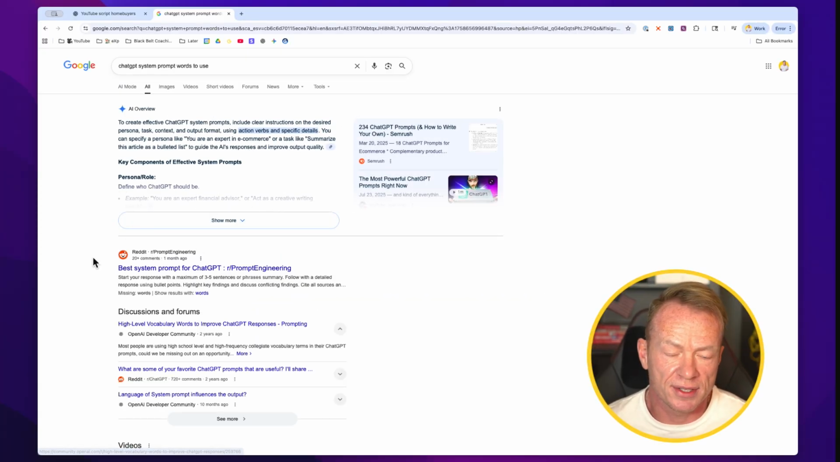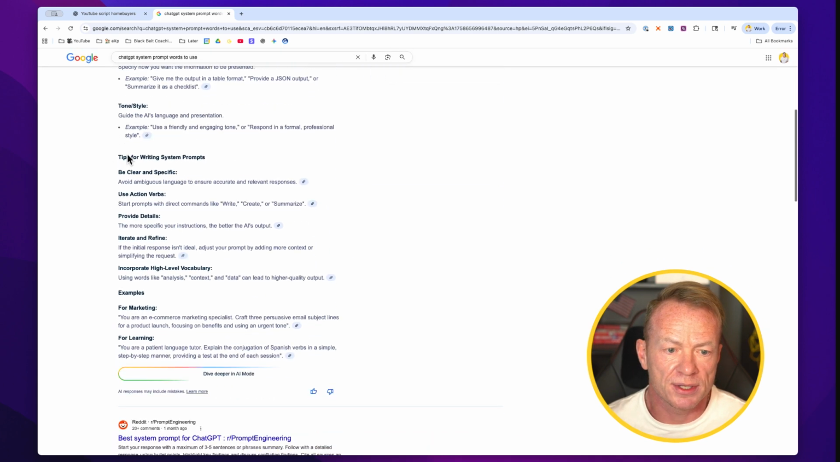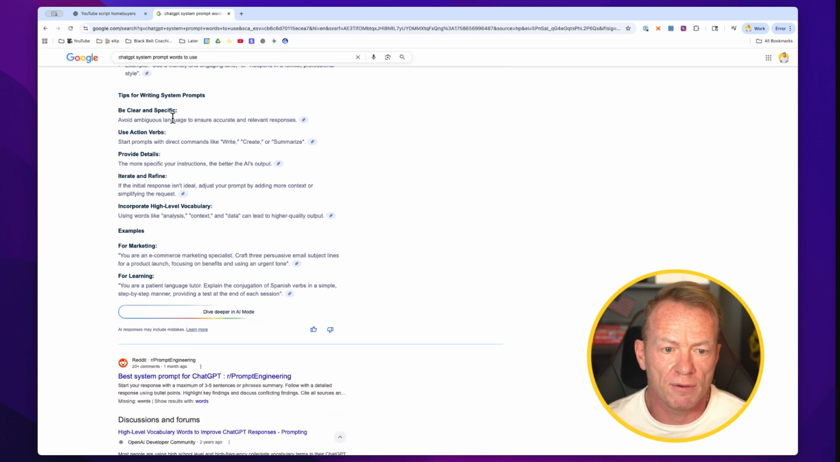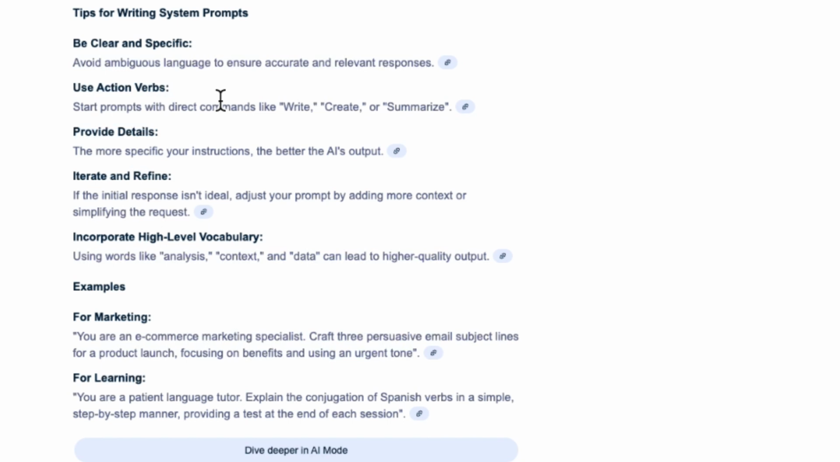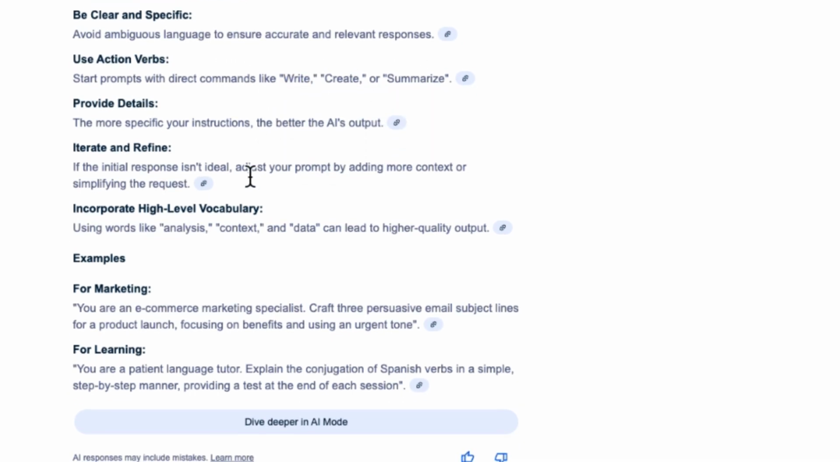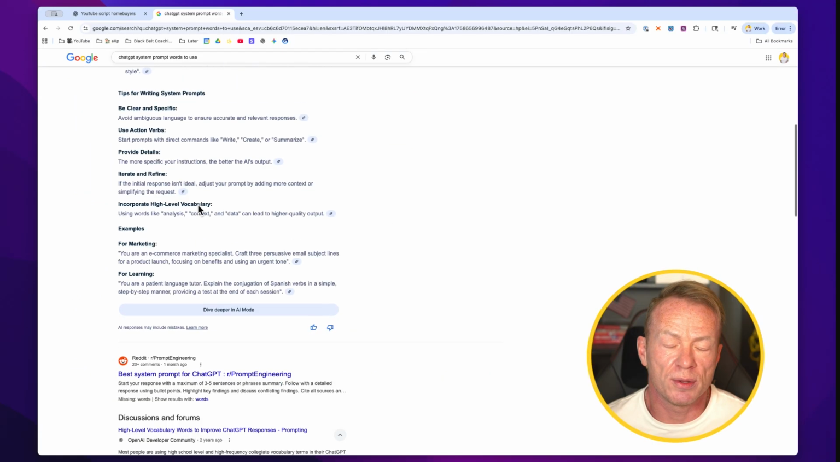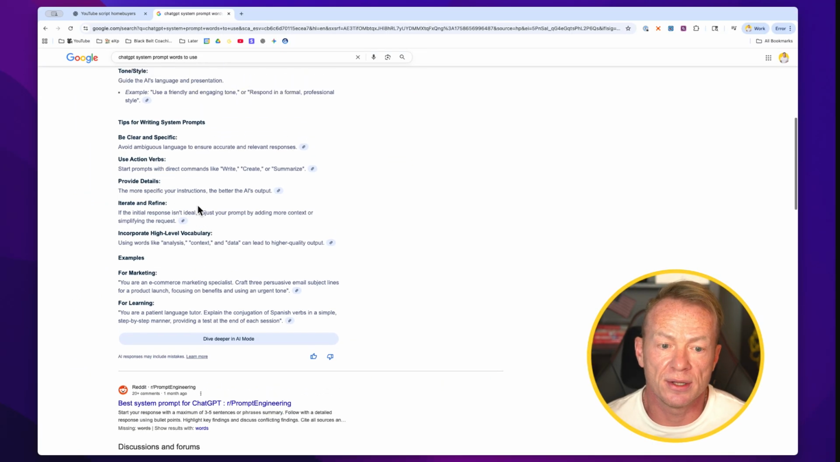Now, there'll be a lot of Reddit documents and stuff like that. Typically at the top, it will give you some. But we can come down here, look, tips for writing system prompts: avoid ambiguous language, use action words, start prompts with direct commands like write, create, summarize. And then we come down here like analysis, context, data. So the words that you use matter in the prompt.